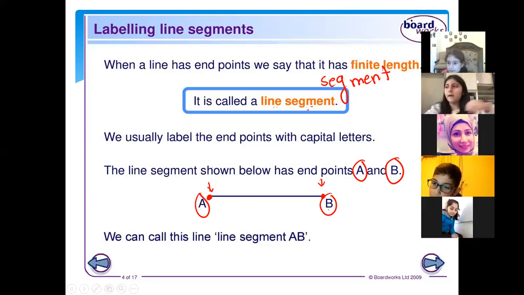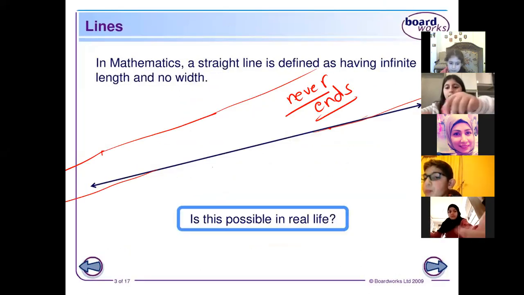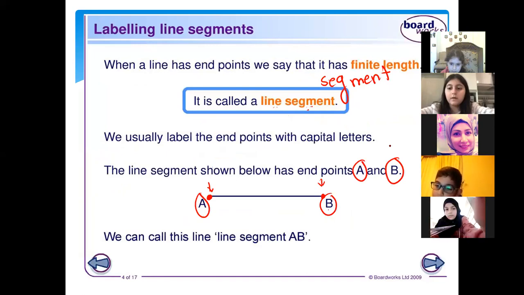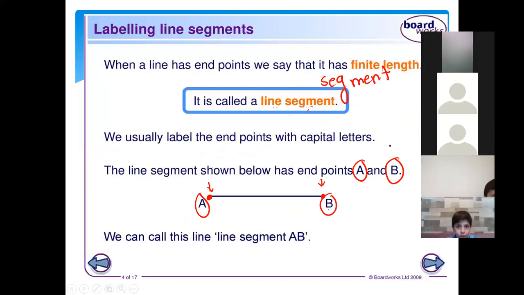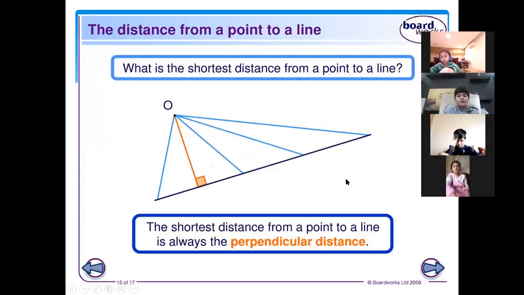The difference between them is the straight line never ends, while the line segment ends with 2 points. Excellent, bravo. This is the difference between them. A line never ends, whereas a line segment has 2 endpoints, A and B. Is it clear? Yes.